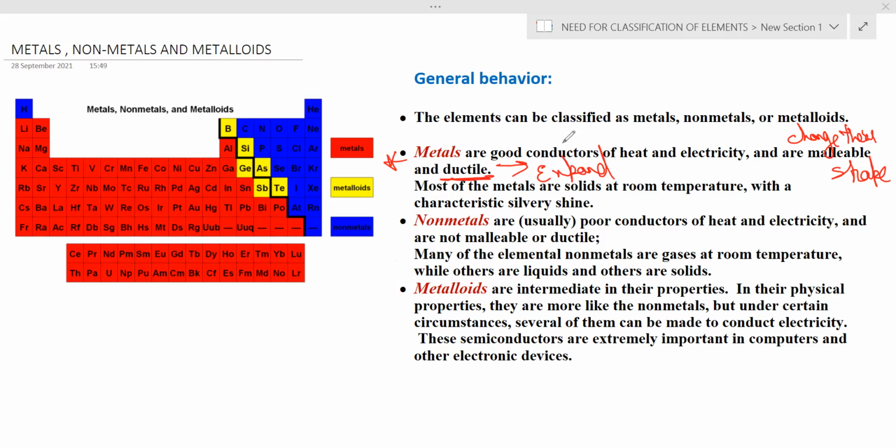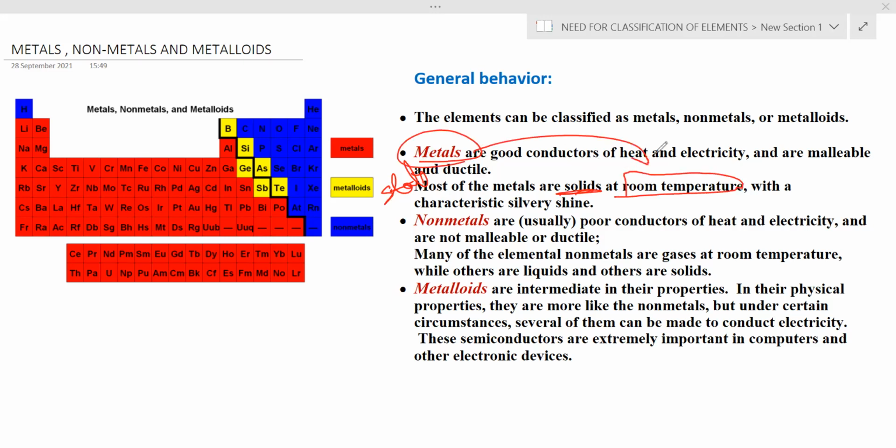The first property I said is that they conduct heat and electricity. They change their shape or extend when force is applied. Very important: what state are they in, solid or liquid? They are in solid state at room temperature. All our metals are solid at room temperature.